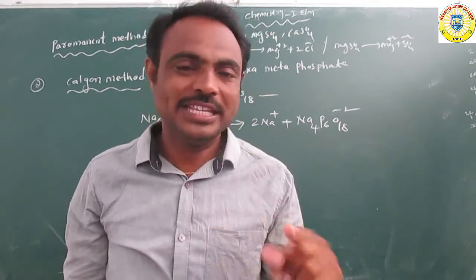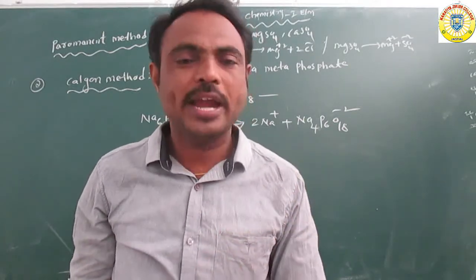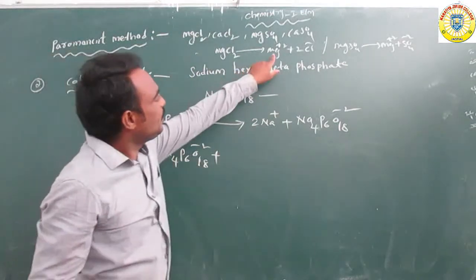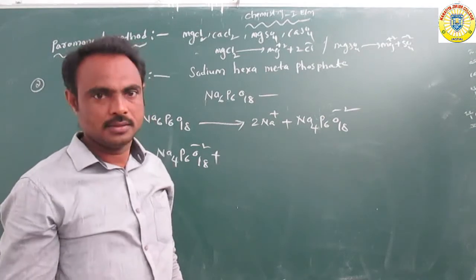Magnesium sulfate is converted to Mg plus 2 and SO4 minus 2. Mg plus 2 and Ca plus 2 are cations.